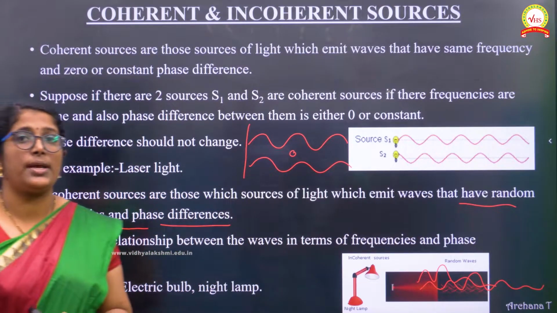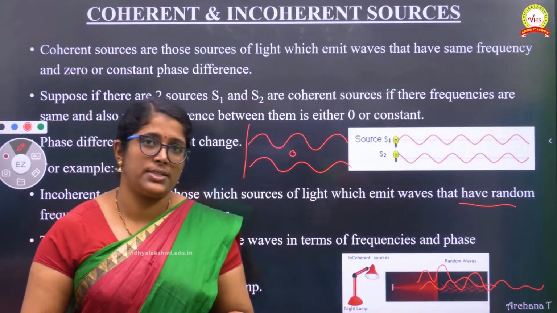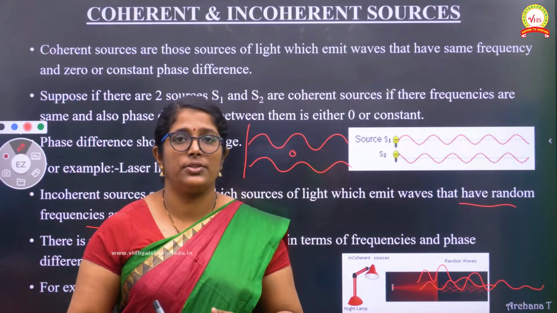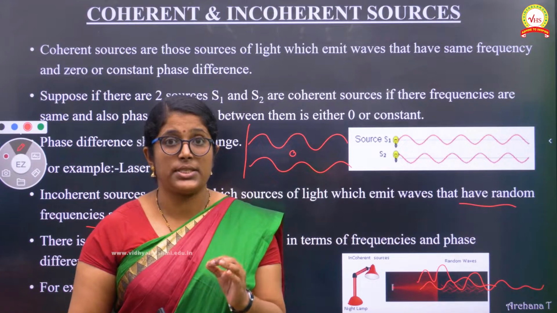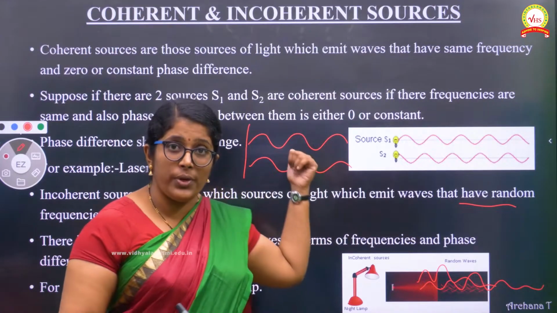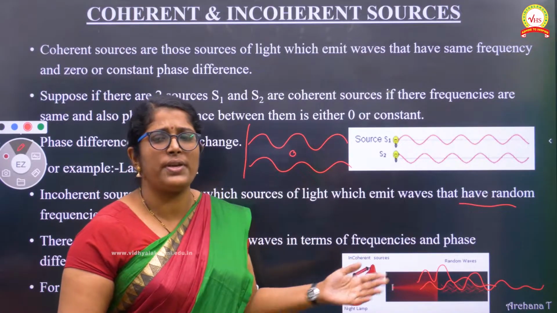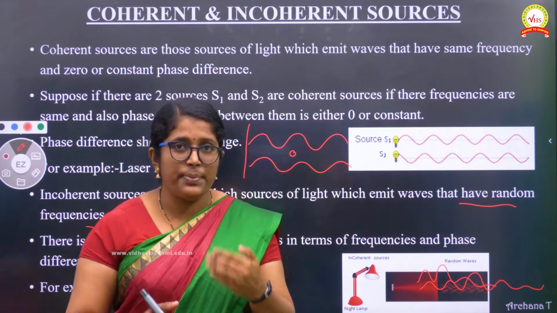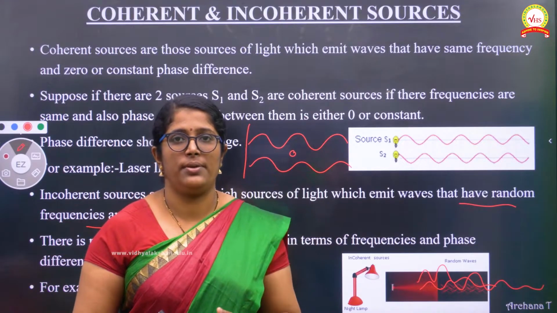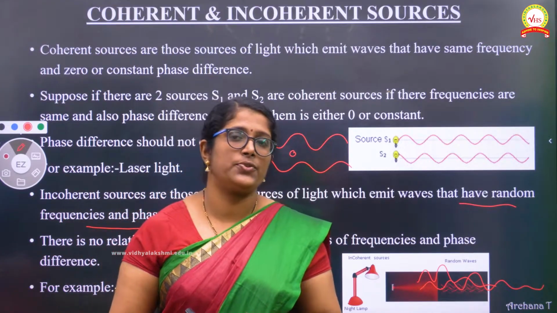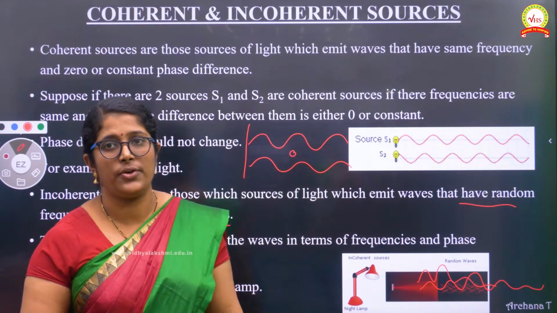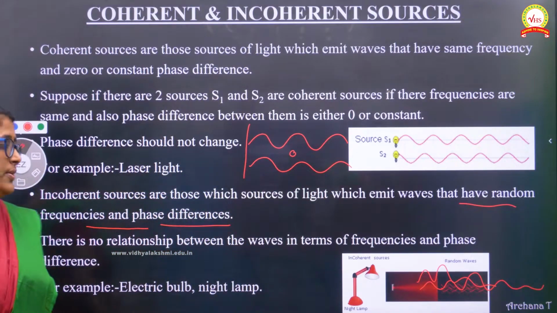So these are the two major types of sources we are discussing, coherent and incoherent. In this chapter, in the coming topics, we will be discussing Young's double slit experiment and others, where we use coherent sources only, because with incoherent sources we cannot predict anything. So when the experiments are going on, we use only coherent sources to demonstrate. Coherent sources are the only stable ones. So in the further experiments, we will be using coherent sources only. Okay, is it clear? That's it.